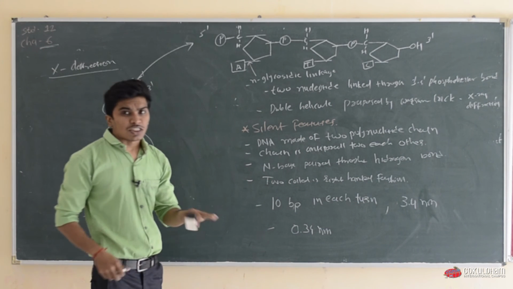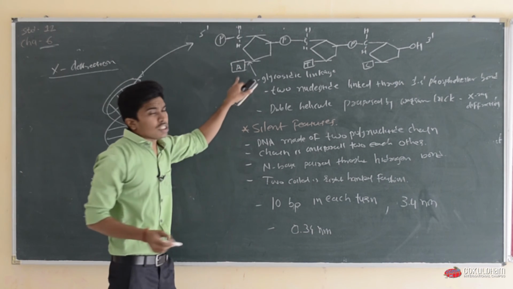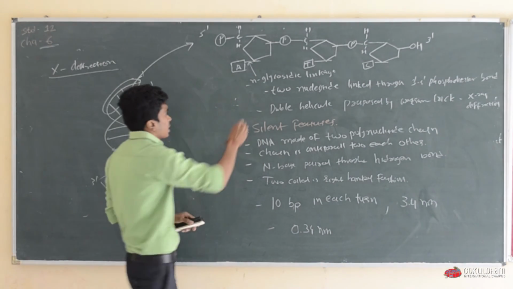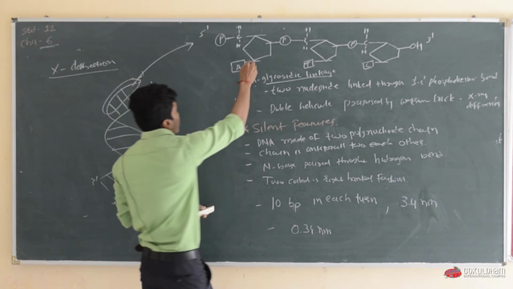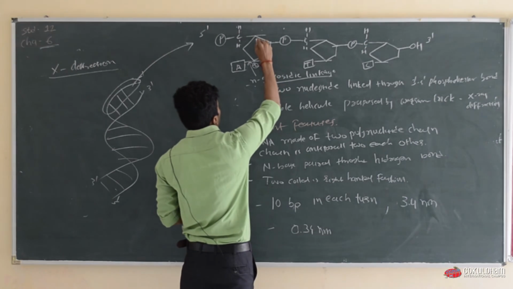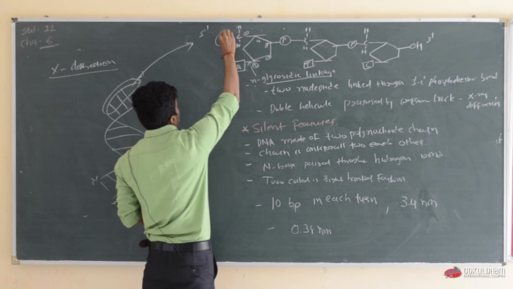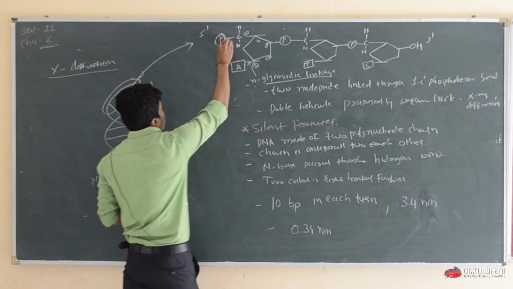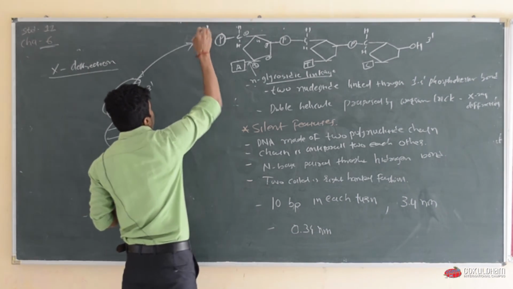where we have seen the structure of the nucleotide, in which the nitrogen base is linked with the pentose sugar by the linkage called glycosidic linkage, and on carbon number 1, then carbon number 2, 3, 4 and 5. On carbon number 5, the phosphate group is present. Okay, and wherever this phosphate group is present in a chain, this end is known as the 5' end.